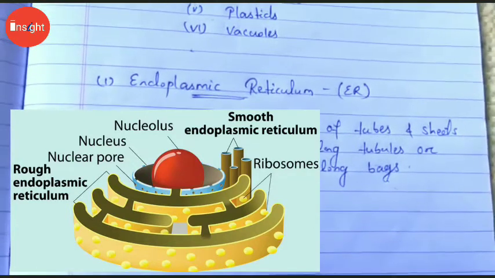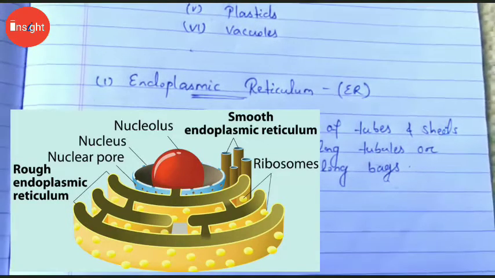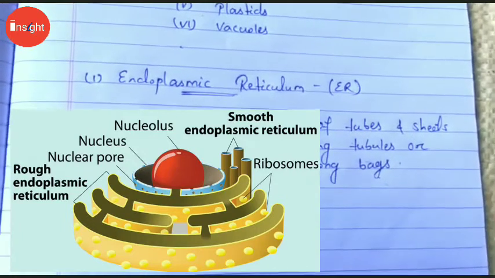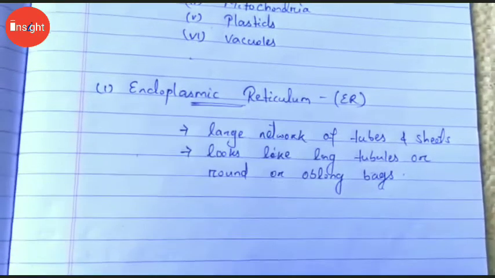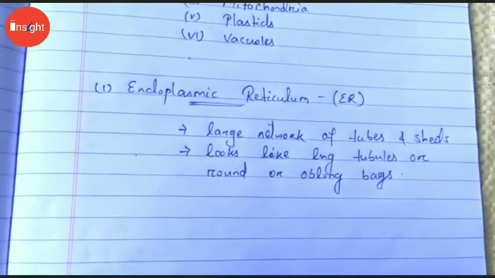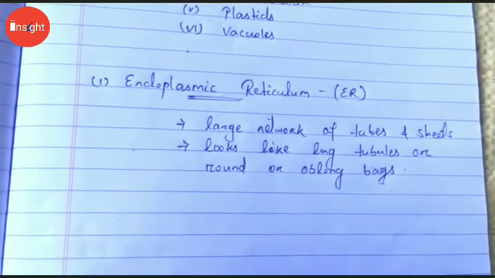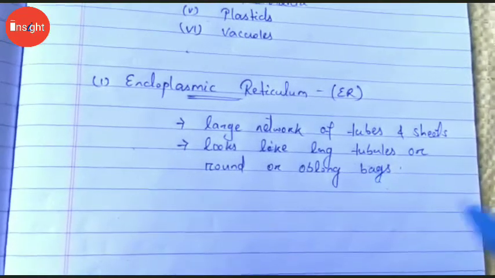There are two types of ER. ER means endoplasmic reticulum: rough endoplasmic reticulum and smooth endoplasmic reticulum. Rough ER looks rough under a microscope because it has particles called ribosomes, that is why it is named rough endoplasmic reticulum. So here you can classify the endoplasmic reticulum into two types.